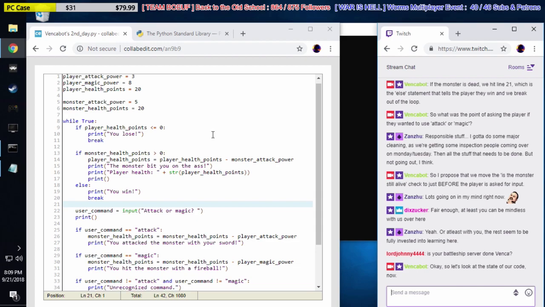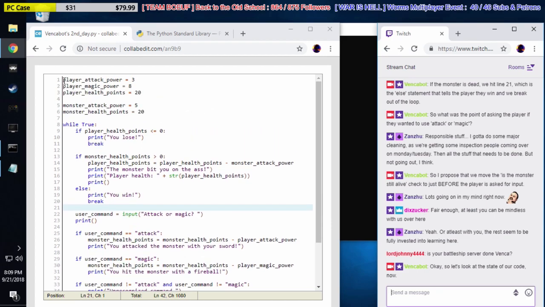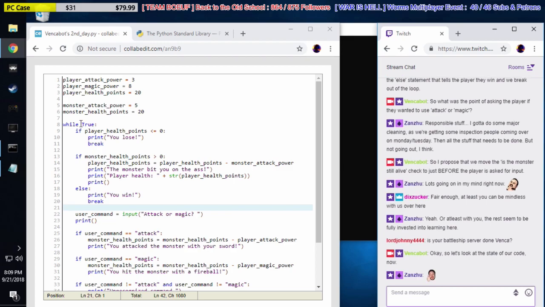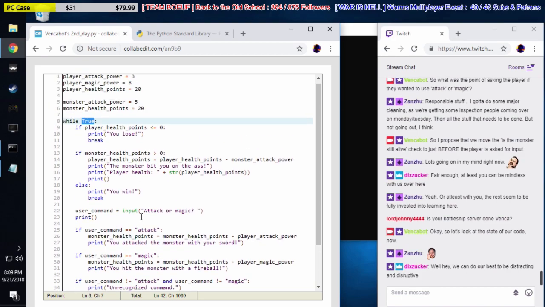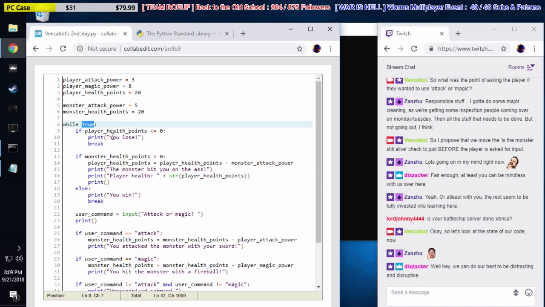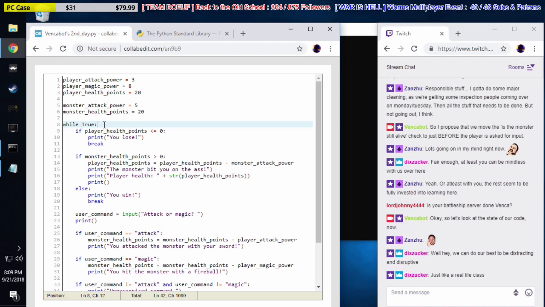All right, so we assign some stats here. Player attack power, player magic power, player health points. We make the monster, monster attack power, monster health points. Then we start our while loop. While true. So we're not even testing anything. Nothing here is getting tested. We're saying if true is true, then run this code and then run it again and run it again. True is always going to be true. Just keep running the code forever.